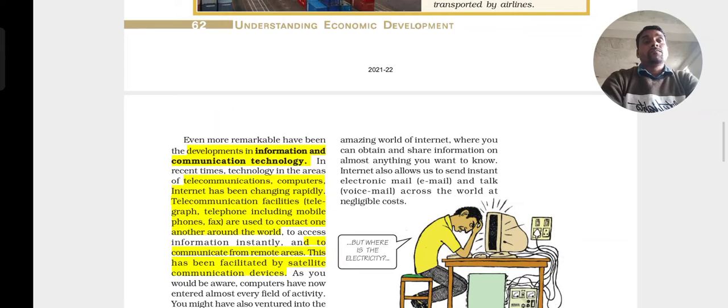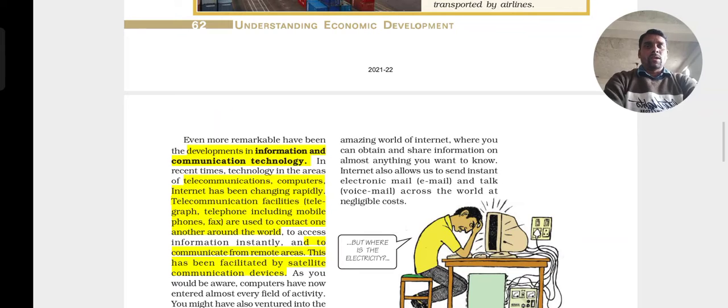There was a day when people used to sit and write any type of information that they wanted to give to their parents or their relatives, or people used to go on foot. But now, through the means of transport, and through technology and communication, information and technology have given such a great extent of development that by sitting here you can talk with America,